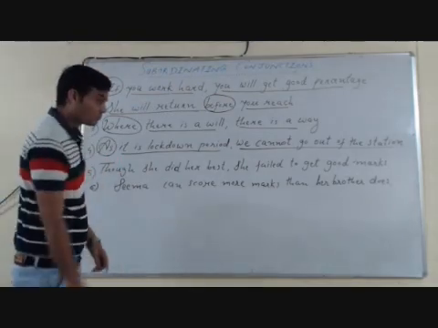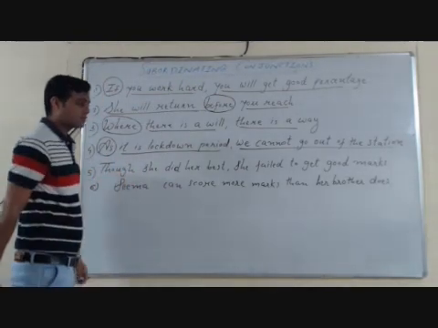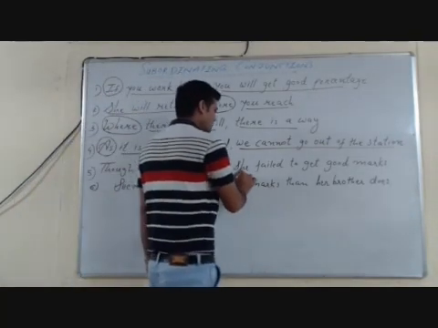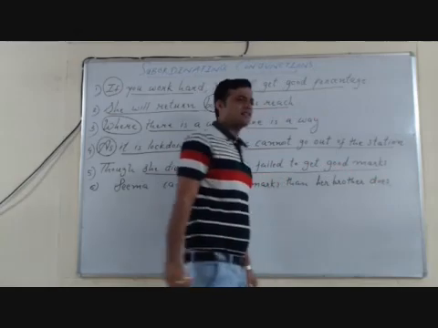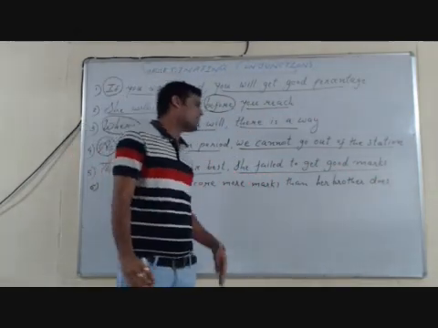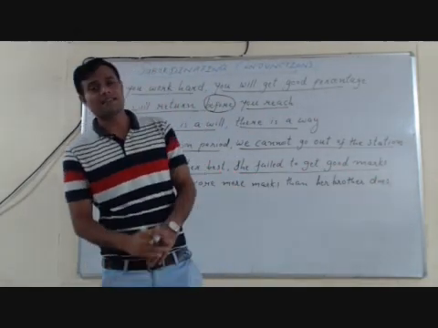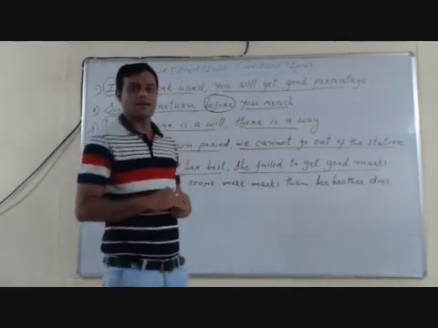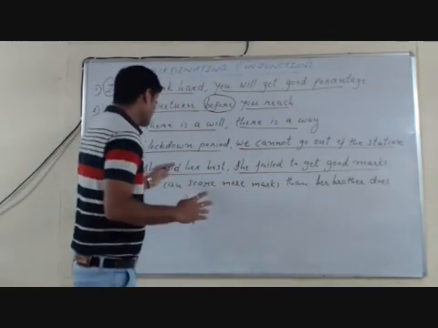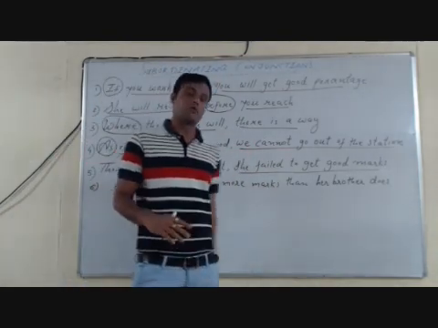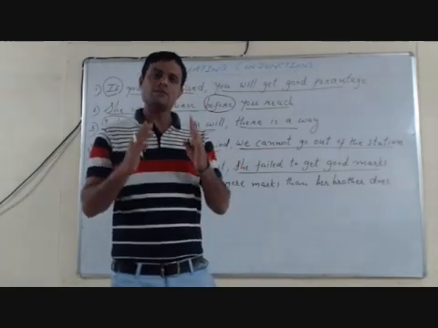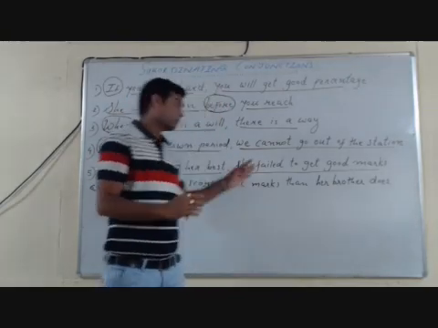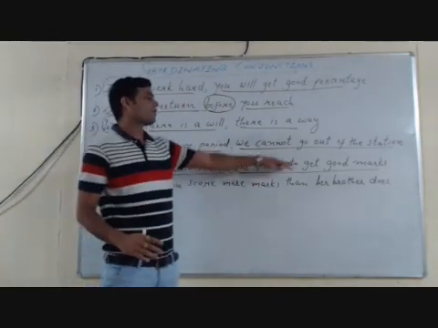Fifth sentence. Though she did her best, she failed to get good marks. Here see, she did her best, she failed to get good marks. When we read these two clauses, we can easily understand that it expresses contrasting idea, opposite idea. Usually, when anyone works hard, then he or she will get good marks. But here, she did her best, she failed to get good marks.